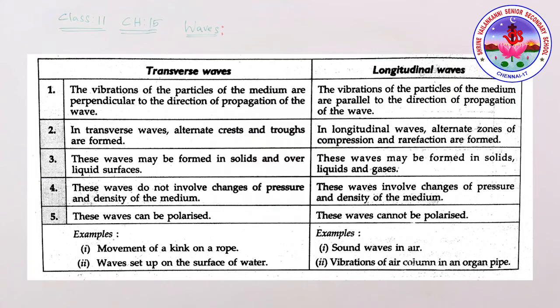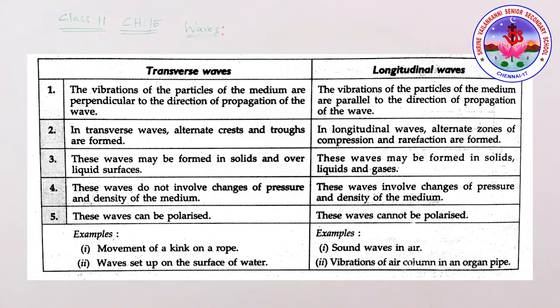See the two different types of waves: transverse wave and longitudinal wave. By differentiating them you may understand very clearly, right? In a transverse wave, the vibrations of the particles of the medium are perpendicular to the direction of propagation. In a longitudinal wave, the vibrations are parallel to the direction of propagation.